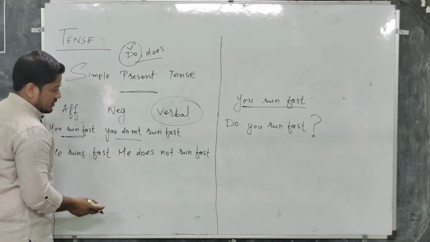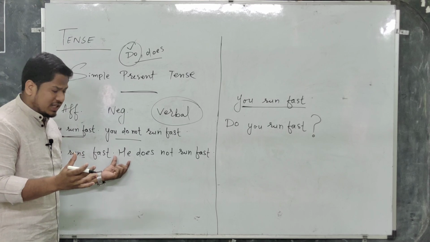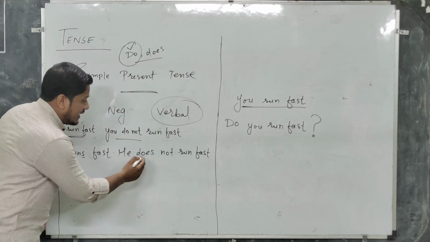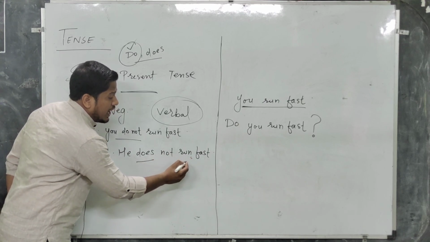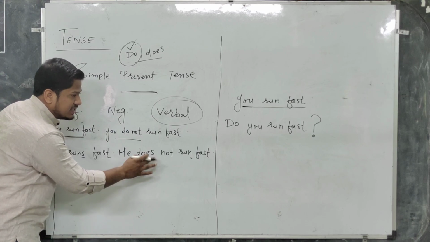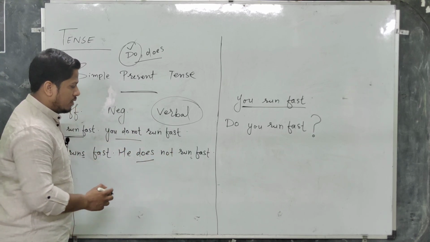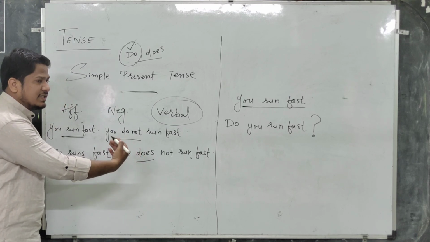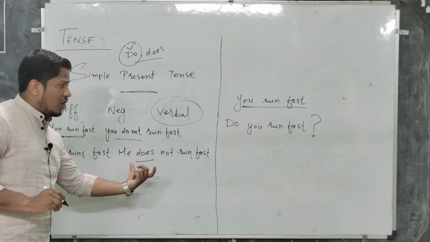He does not run fast. If the pronoun is singular in the sentence, we will have to use does. If you have used does in the sentence, there is no need to add s with the verb, because does already has it. So he runs fast, he does not run fast.